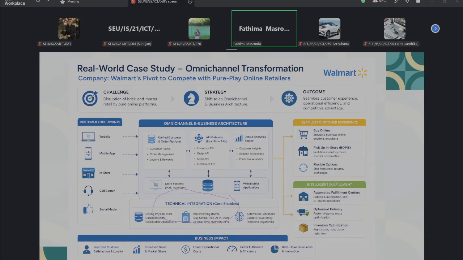For example, if a customer checks a product online, the information needs to be connected to inventory data, right? So this is a technical integration. For this, they will use databases and devices like laptops. All these devices will be integrated with this system, right?